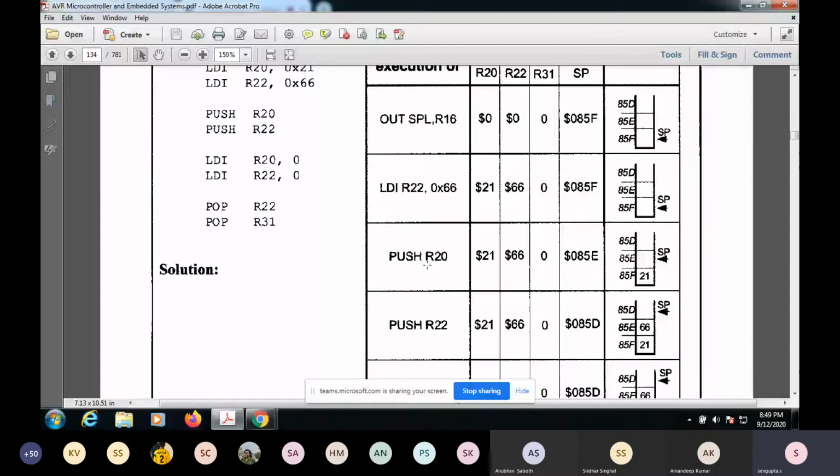But the moment I do some push operation, push means I'm trying to store it. I'm trying to push something in some memory. So let's say that I tried to call some other subroutine in which I have to store the value of the program counter that I was about to go to in the next instruction. So what I'll do is I'll store it. The moment there is some push operation happening, the stack pointer will now point to a lower memory address.